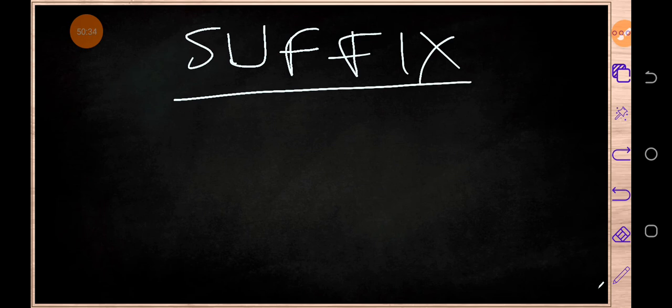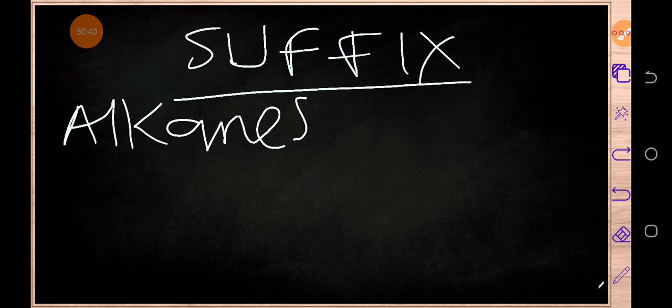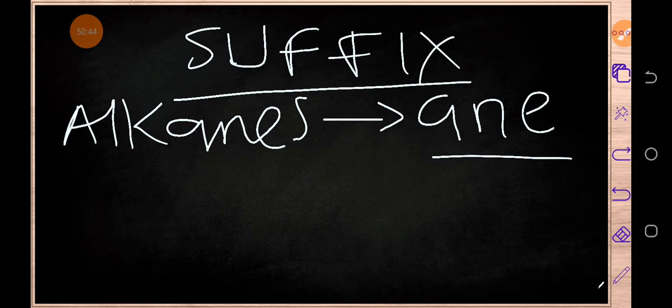Let's say, for example, the suffix for alkanes is A-N-E. Whenever you see A-N-E, just know that that compound, that member, comes from this family.